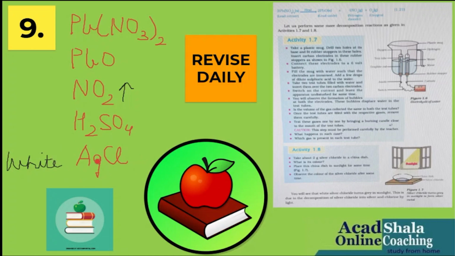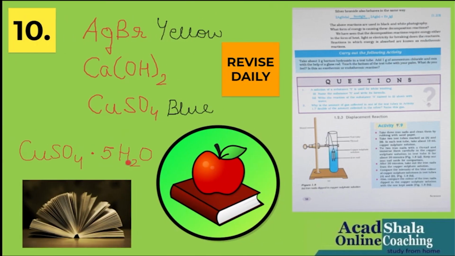After the decomposition reaction, you know the color becomes green, silver. Okay. Now, the next page comprises silver bromide, which is yellow in color, calcium hydroxide, slaked lime, copper oxide, sorry, copper sulfate, which is blue in color. And you know it, children, that this is water of crystallization, that is a hydrated salt, having a specified number of molecules of water, that is 5 molecules of water.